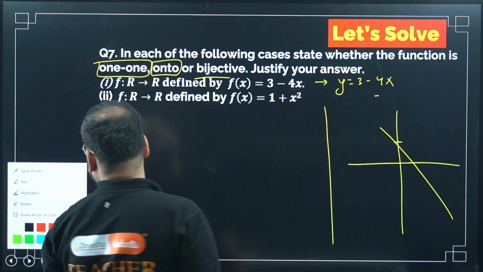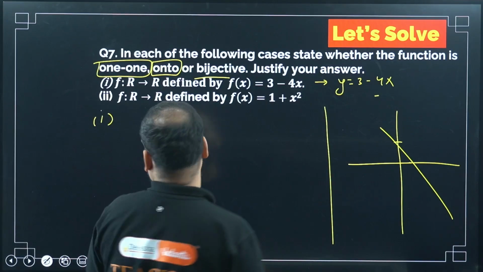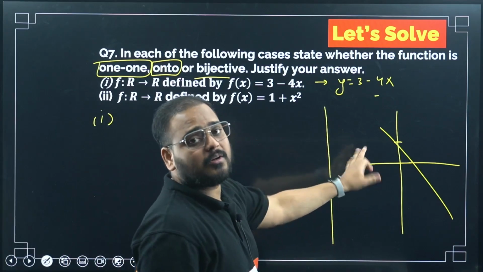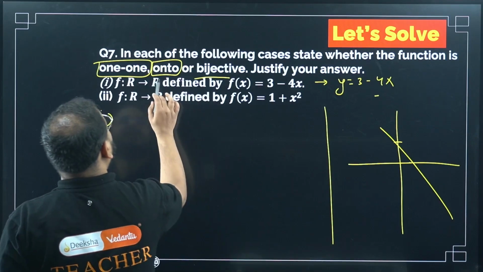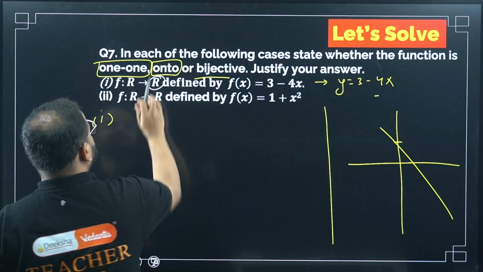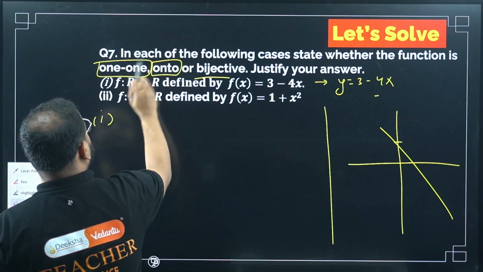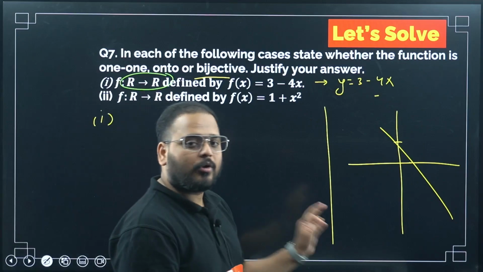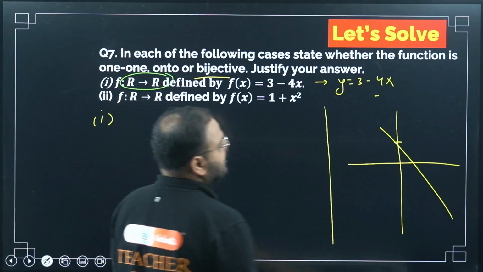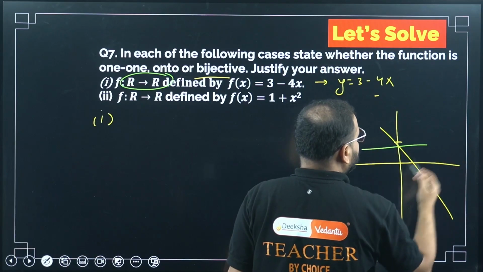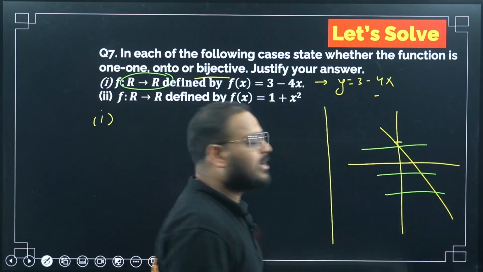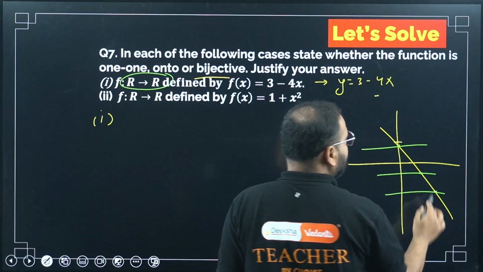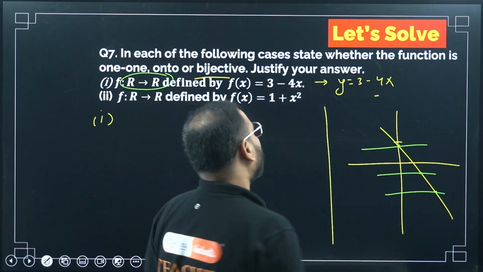Now please check. Is the graph of a straight line defined on which numbers? This is very important, because next I'll define it on natural numbers, and then it will not be 1-1. See, defined where? All real numbers. Domain is real, codomain is also real. In that situation, I can keep cutting at any point and I'll get only one, unique answers for y. So for one y, I have only one x. Means uniquely related. It means 1-1.